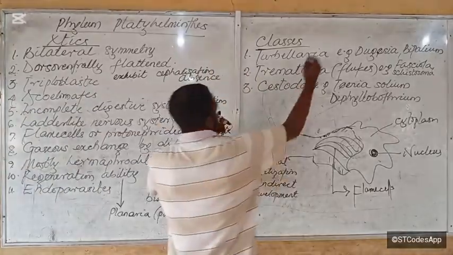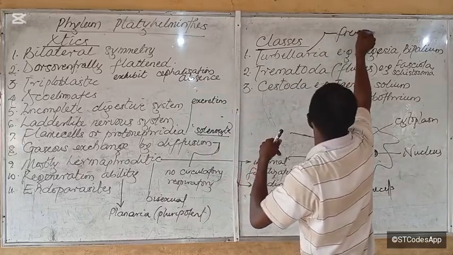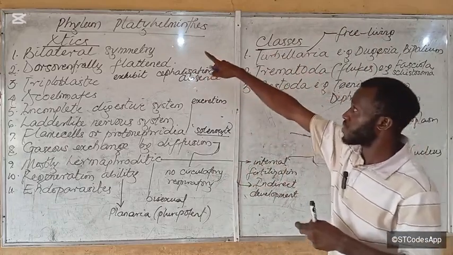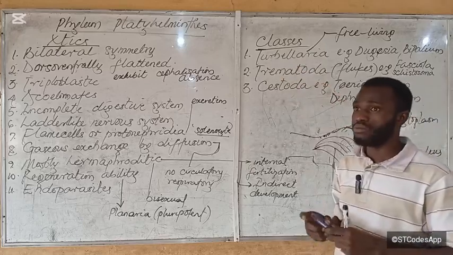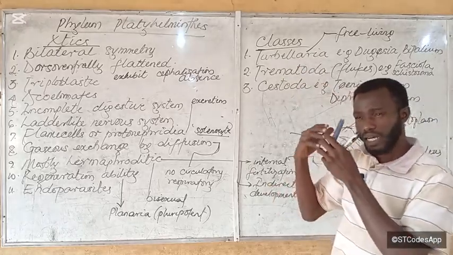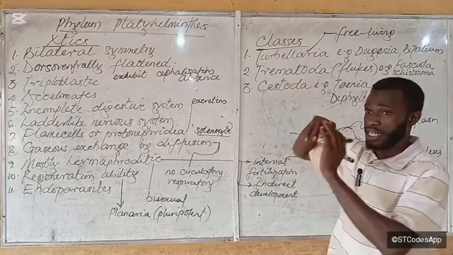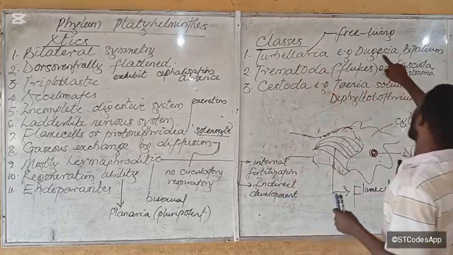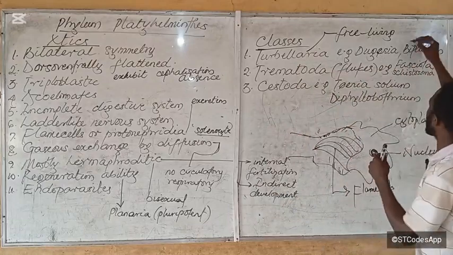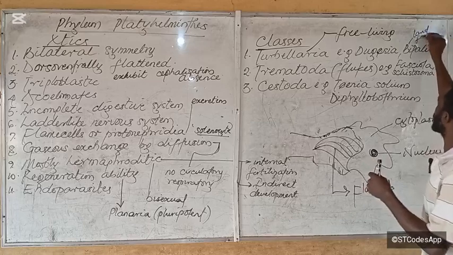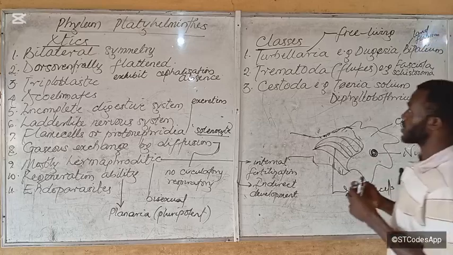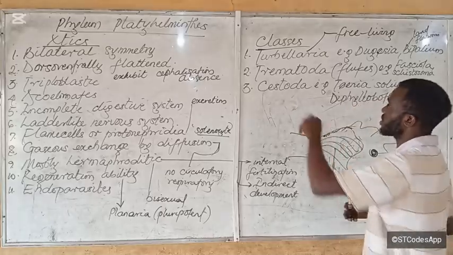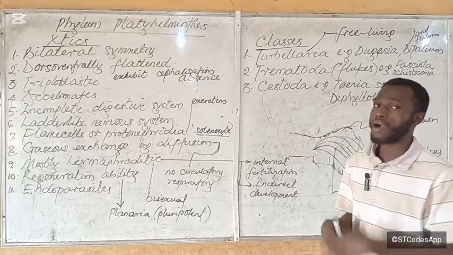And you see, these first ones are the only free-living platyhelminthes, and they are usually found in freshwater habitats. But the bipalium is a land flatworm. The tubularians are free living. They are non-parasitic. Then trematodes and cestodes are parasitic.